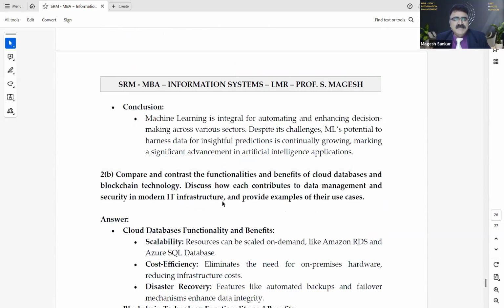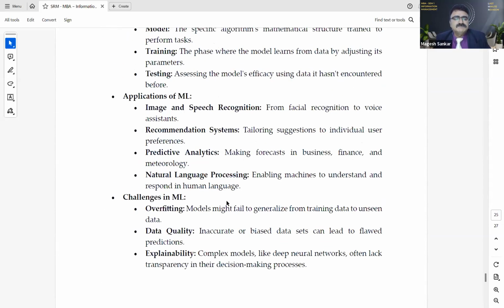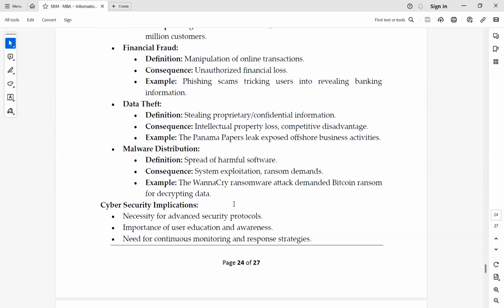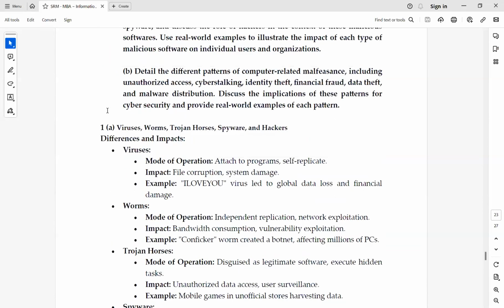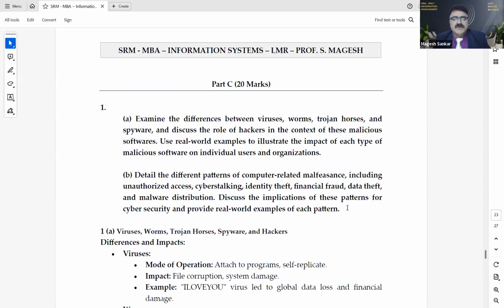Any doubt in part C? No, sir. Yeah, this question is important. This one is very, very important. So we have seen 2 questions out of this in 1A and 1B, 2A and 2B. Any doubts? So in Revision, part C is over.